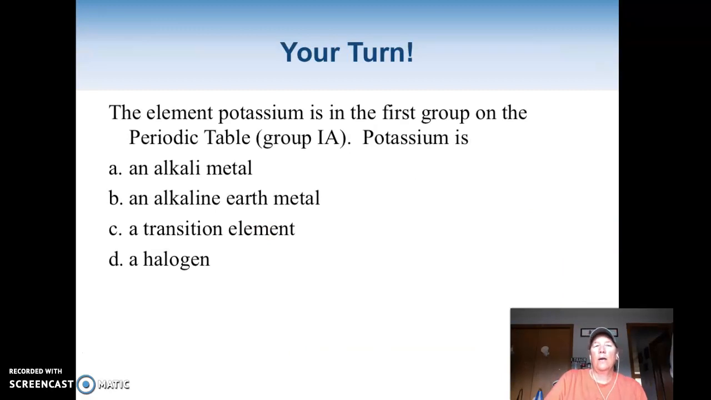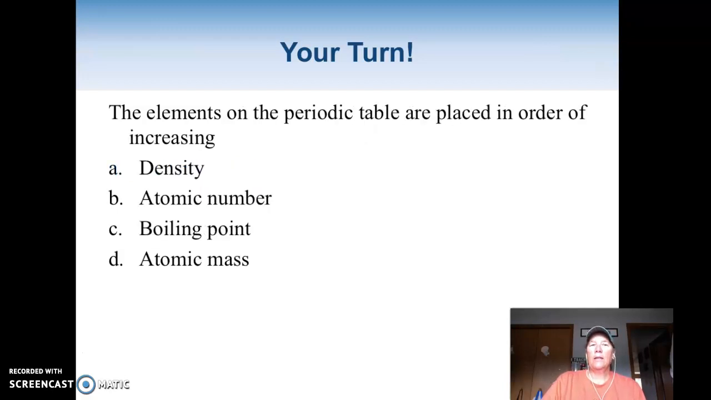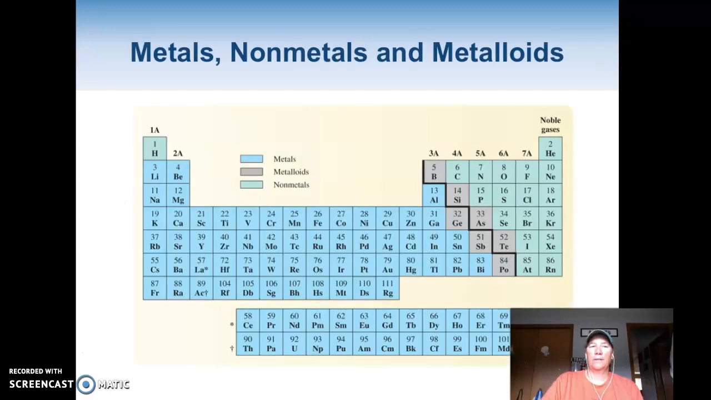Okay, so potassium is in the first group. The first group is alkali metal. Elements on the periodic table are placed in order of increasing, we just said that, atomic number. At first it was atomic mass, but now it's atomic number. The other thing with elements, all elements are of one of three kinds. They're either metals, metalloids, or non-metals.